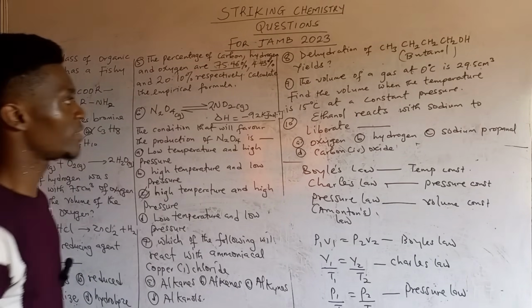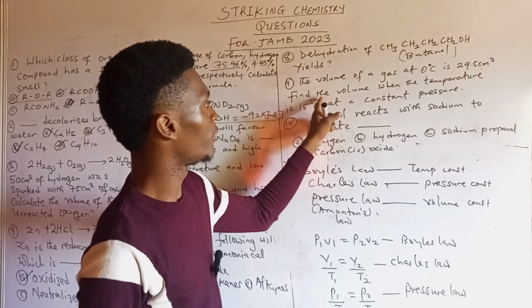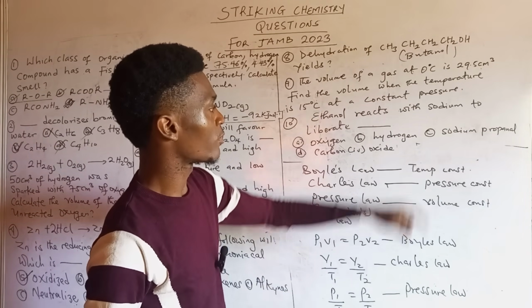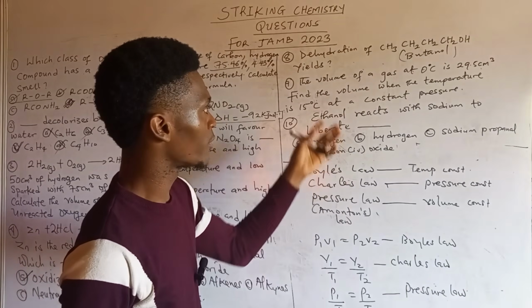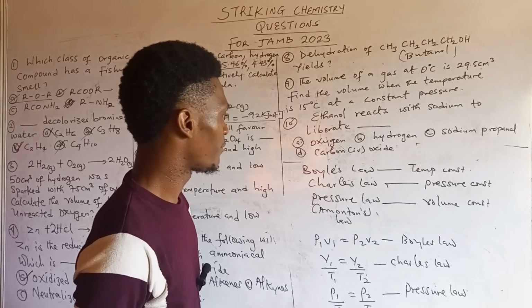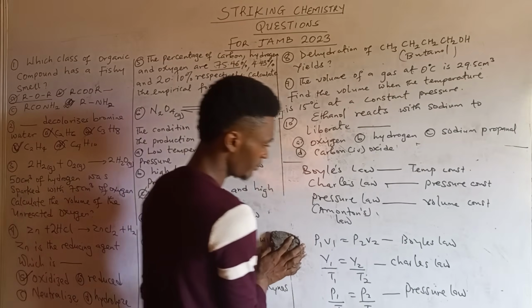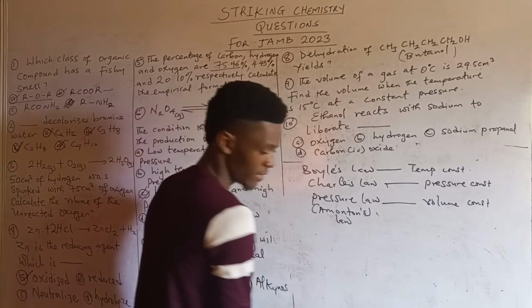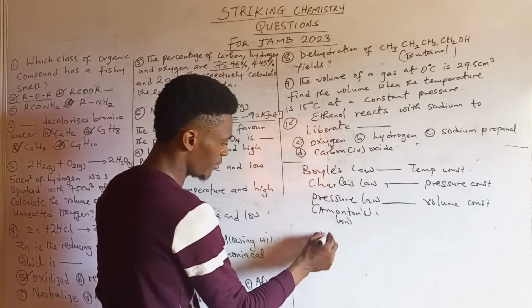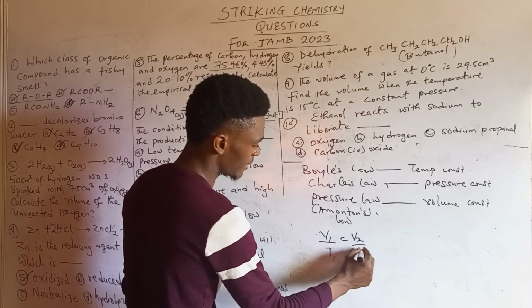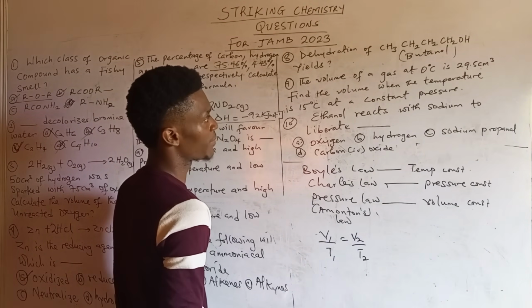Then let's see how we can actually solve this question. Since we are told to find volume when our temperature is this at constant pressure, it's obvious that this question is coming from Charles' law. So let's go. The formula for Charles' law still remains V1 over T1 equal to V2 over T2. Let's bring out all the parameters.